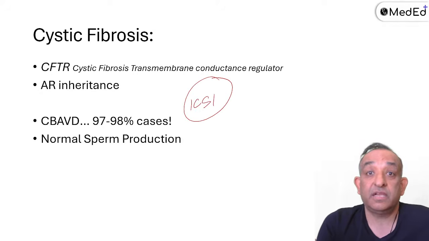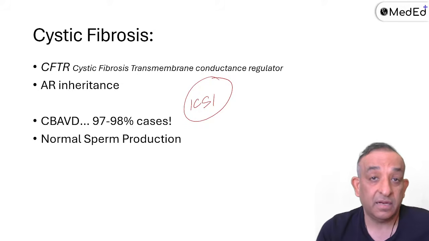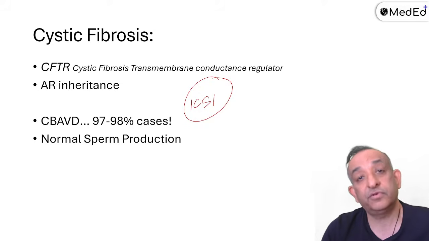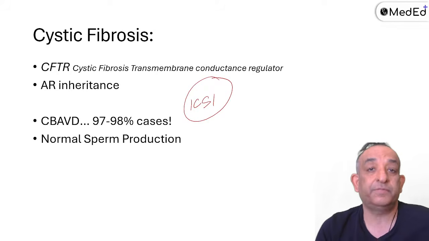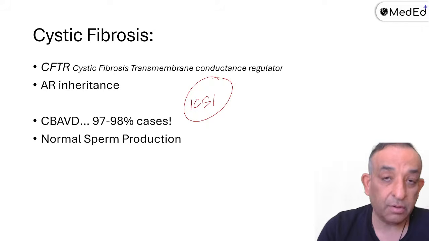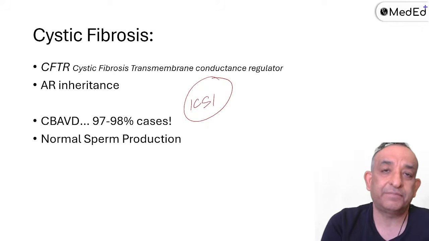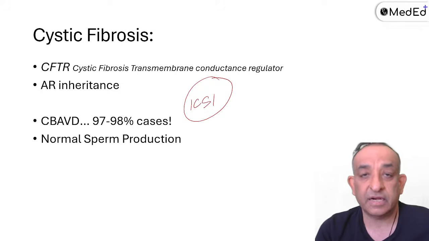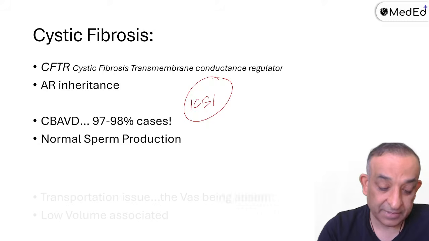And now you'll think that there will be an inheritance. Yes, if this father has it, this is an autosomal recessive condition. The child will be at most a carrier, hoping that the future partner of this person does not have the recessive gene. So at most the person will be a carrier, right? So you can go ahead and do ICSI. Lots of people with bilateral absence of vas deferens have had children without any problems. Of course, they have to go through us after that.